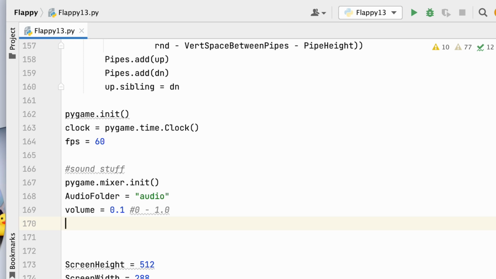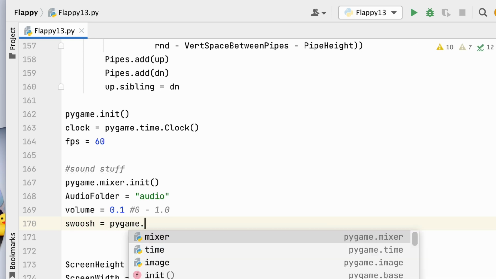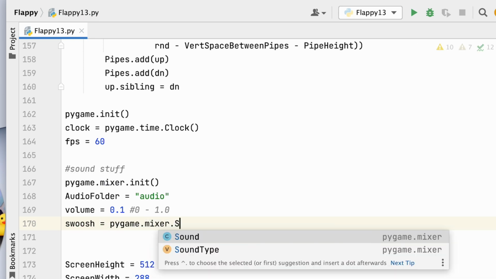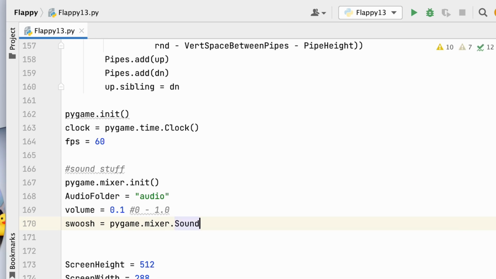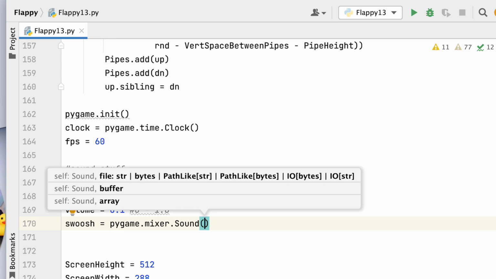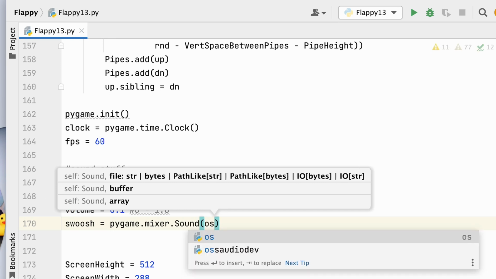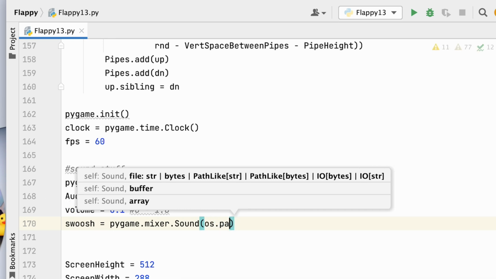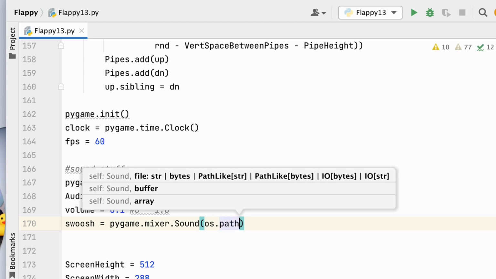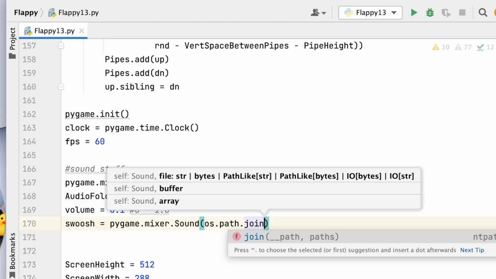The first one we're going to create is called swoosh. Swoosh. And that one is going to be a pygame.mixer.Sound. Okay, and then here we have to put in our path. So we do os dot path dot join. Okay, very similar to the images or to the sprites.